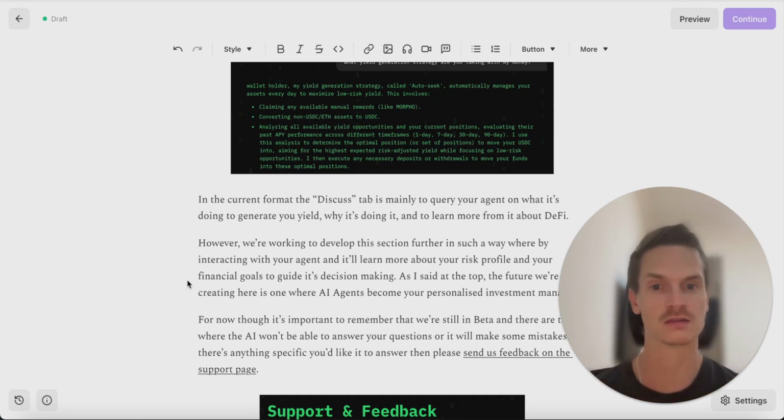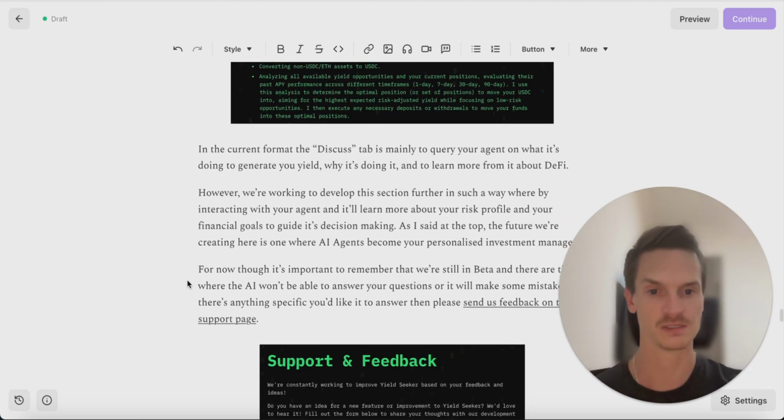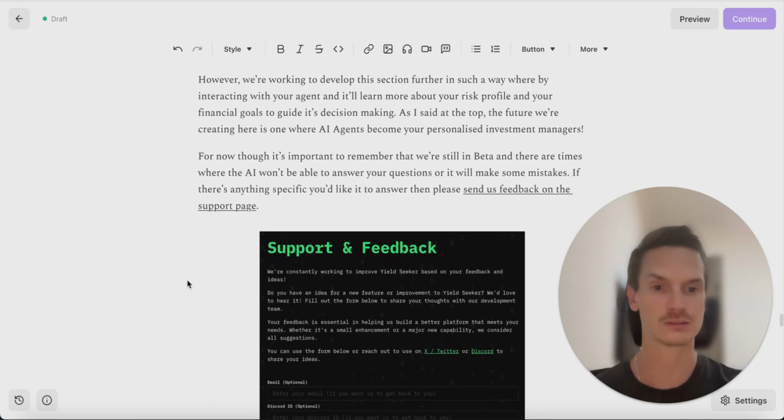However, we're working to develop this section further in such a way that by interacting with your agent and asking you questions, it'll learn more about you, right? It'll understand your risk profile, your goals, and that will guide its decision making. As I said at the top, the future we're creating here is one where AI agents become your personalized investment managers, right? So that's where we're heading.